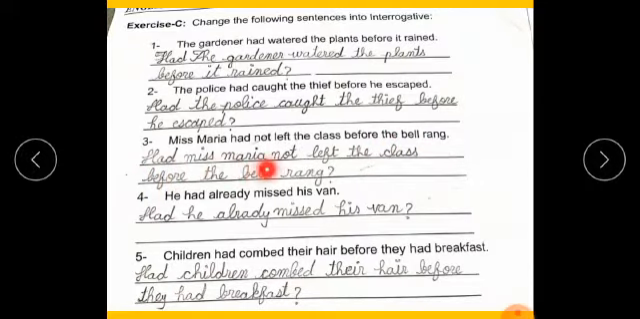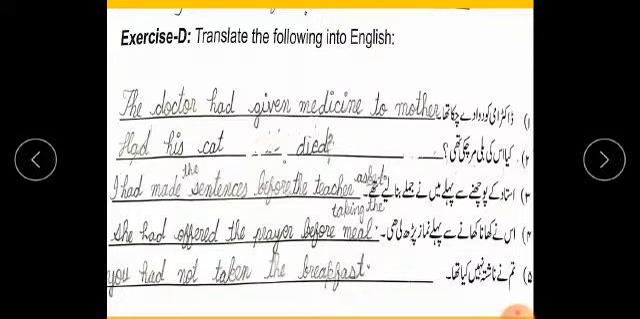Miss Maria had not left the class before the bell rang. Had Miss Maria, students, write M of the Miss in capital form. Had Miss Maria, and also M is written in capital form. Had Miss Maria not left the class before the bell rang? He had already missed the van. Had he already missed his van? Children had combed their hair before they had breakfast. Had children combed their hair before they had breakfast? Put question mark.